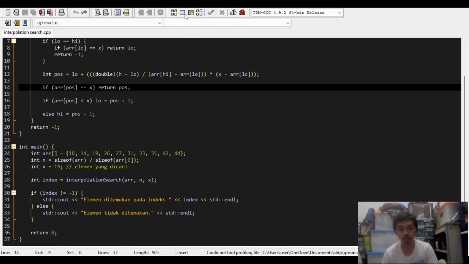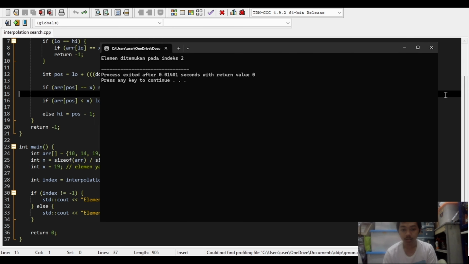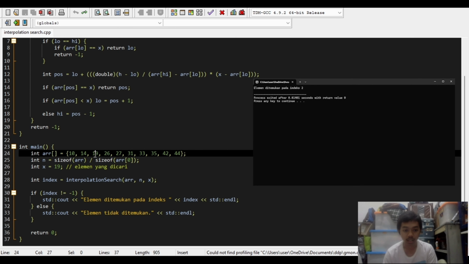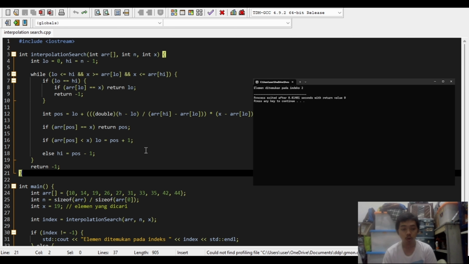So this is the result for this program. Okay, the index number 2. Okay, seems like this: number 2, 0, 1, and 2. Okay, so that's it for the interpolation search, and the next is jump search.